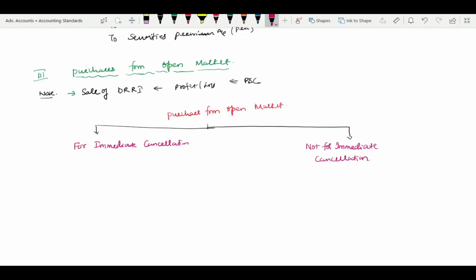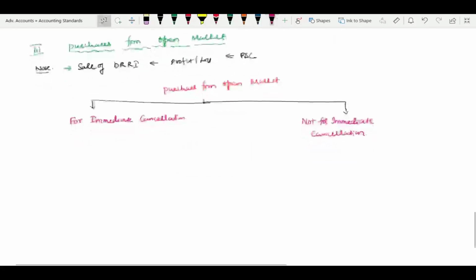If it is not for immediate cancellation, there may be two situations. That means this is the situation we call investment in own debentures till cancellation or resale.